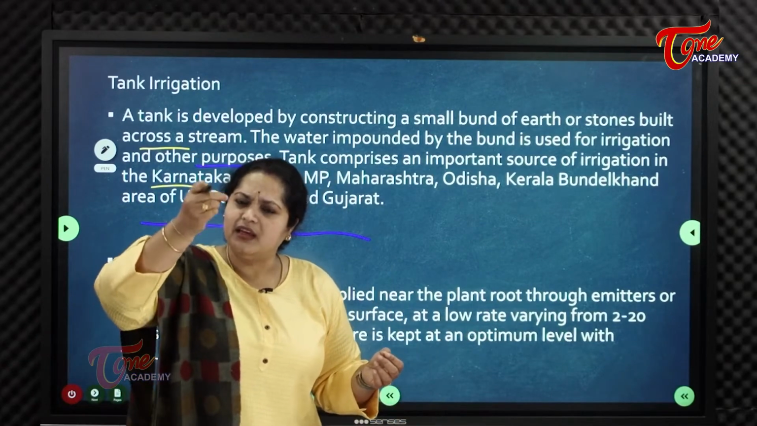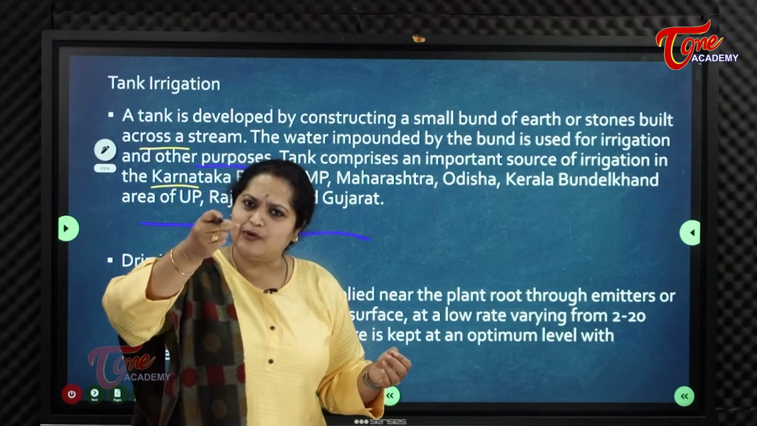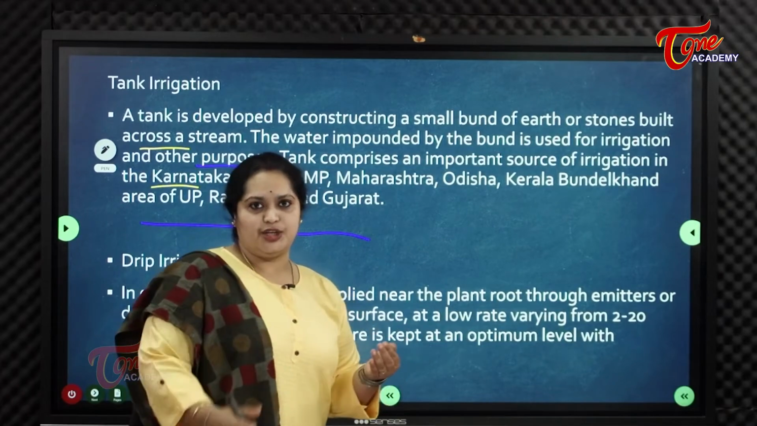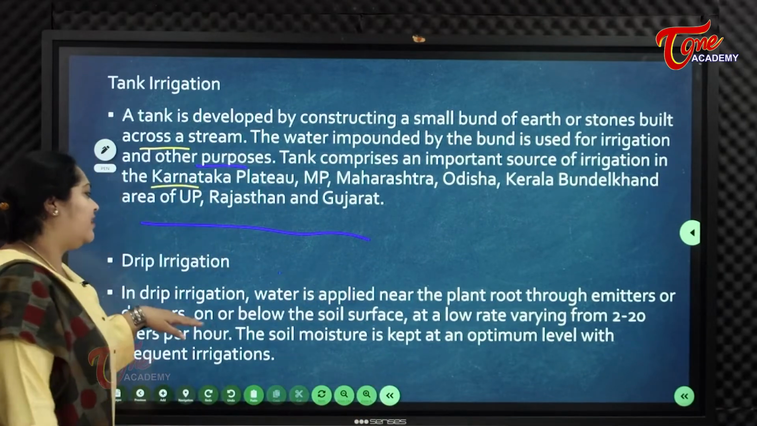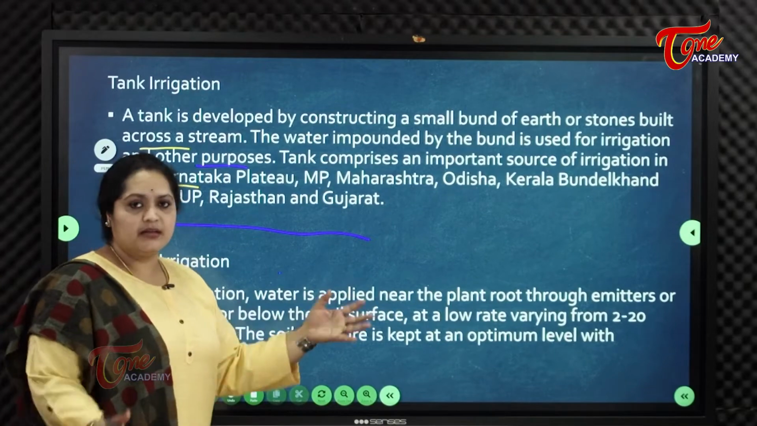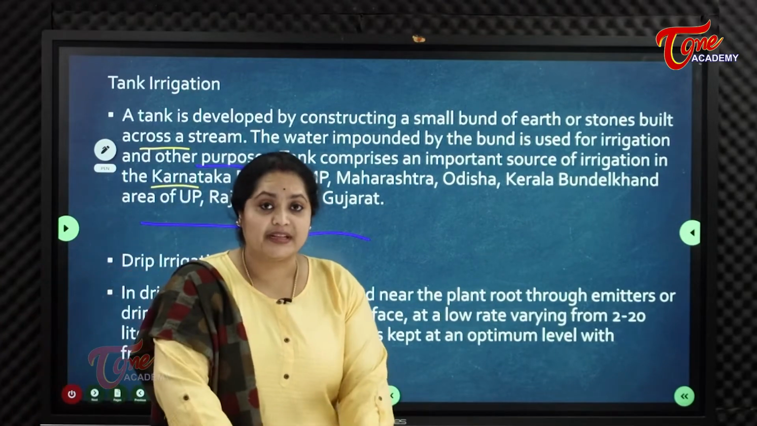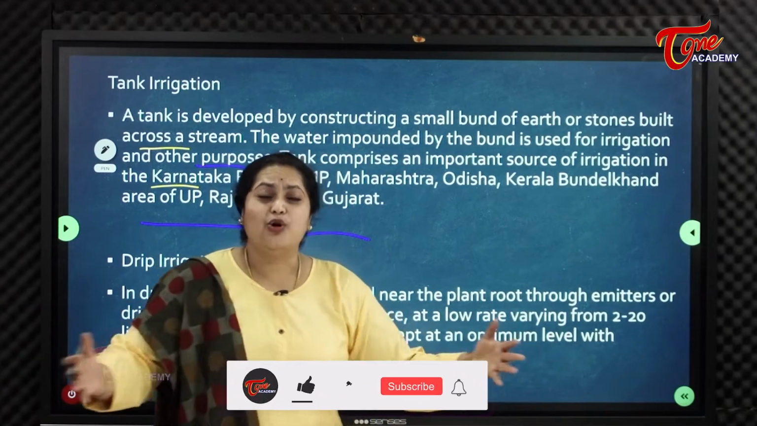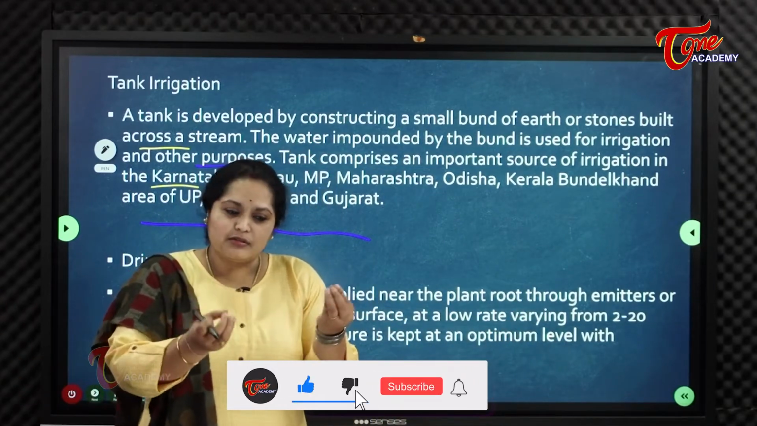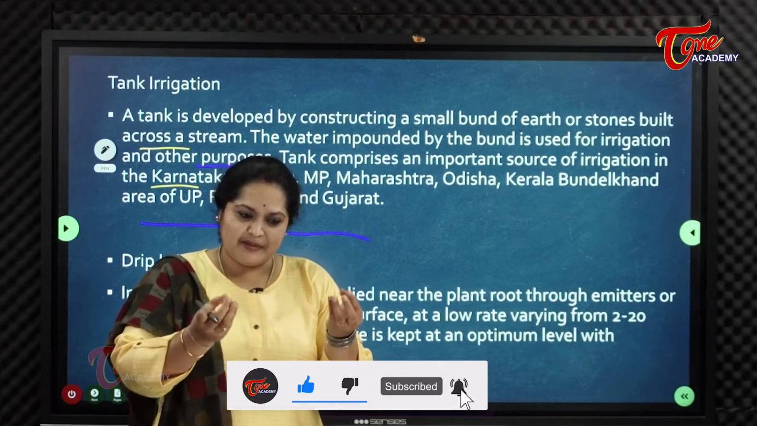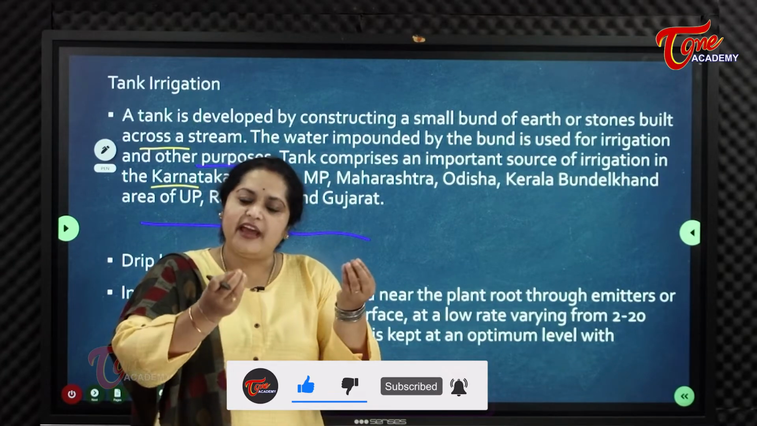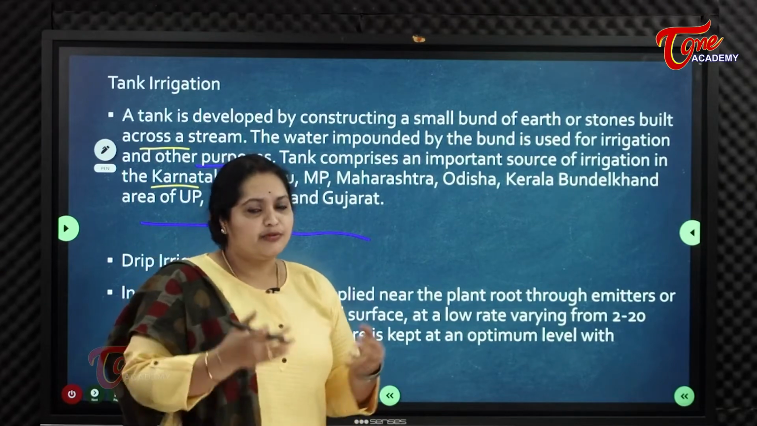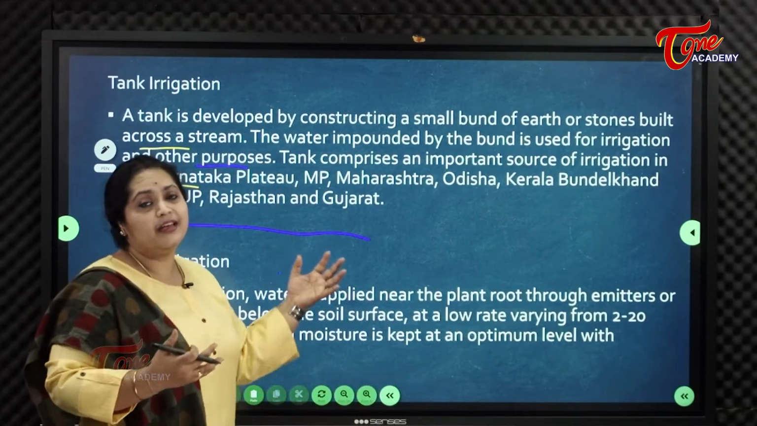Drip means anything which flows in small amounts, like a single drop, one or two drops. So it is very slow irrigation. In drip irrigation, water is applied near the plant, near the root itself. There's nothing like flooding, so there is no heavy flooding of water. The plant takes it in a very slow form, how much it needs, whenever it needs. So drip irrigation is very famous and very useful also.